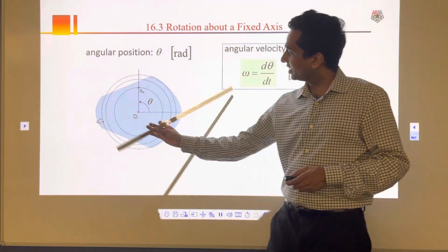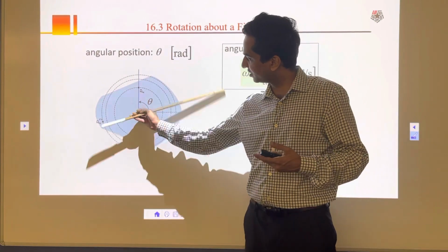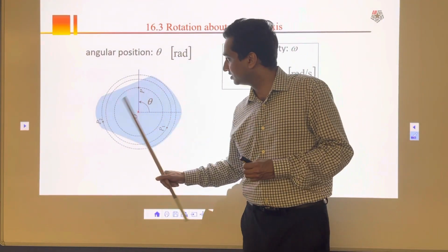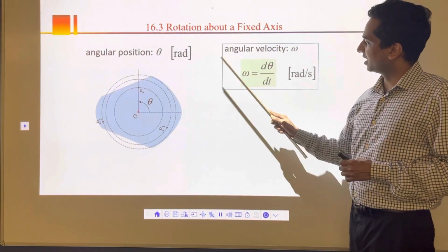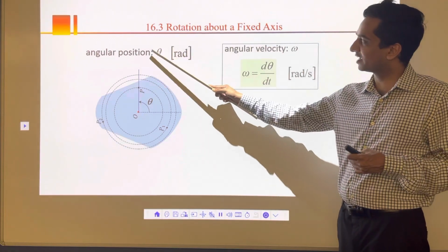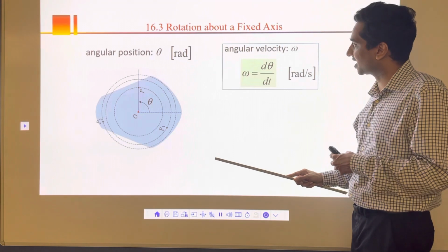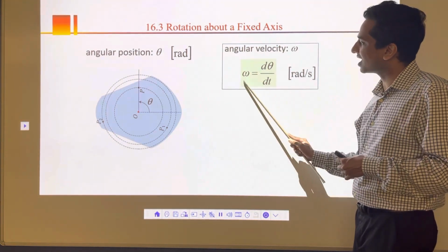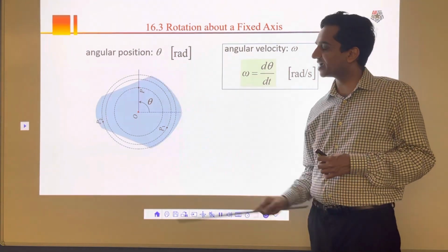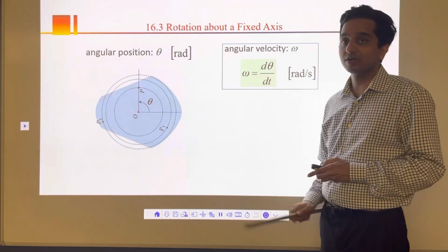Now whenever it rotates, it takes some time. It's not going to go from here to here immediately. It's going to take half a second, 1 second, 2 seconds. So from angular position, I get something called angular velocity: angular distance divided by time, just like distance upon time. Angular velocity is given by the letter omega. Omega is d theta by dt, where theta is my total distance traveled. In radian per second, I get omega.